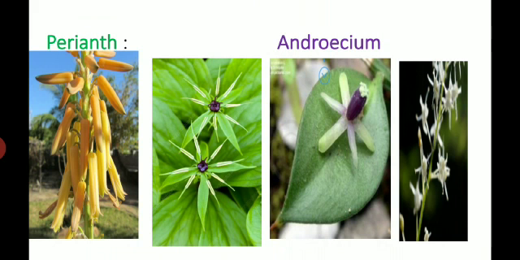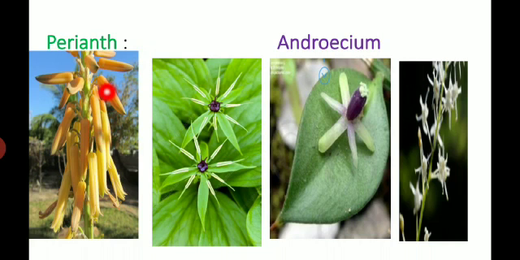Next is the perianth. Perianth means undifferentiated calyx and corolla, and each member is called a tepal. The perianth has 6 tepals, biseriate, arranged in 2 whorls of 3 each. They are apotepalous, rarely syntepalous. Apotepalous means the tepals are distinct; syntepalous means the tepals are united, as in Aloe.